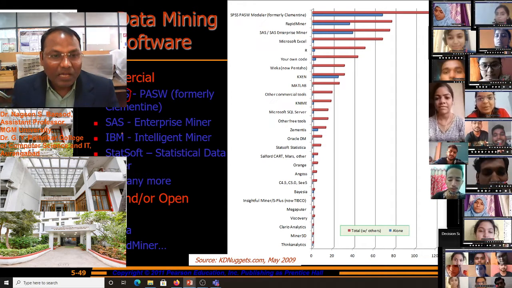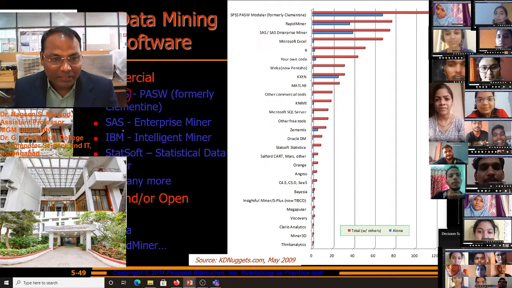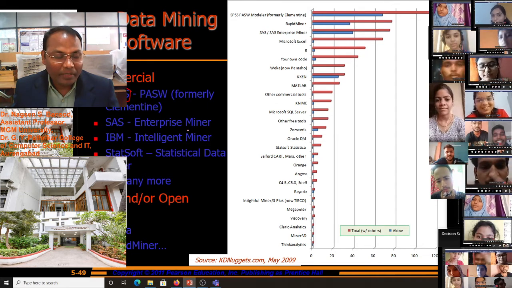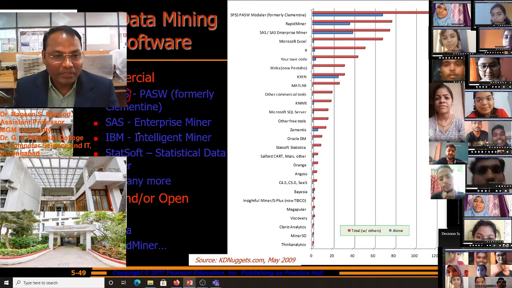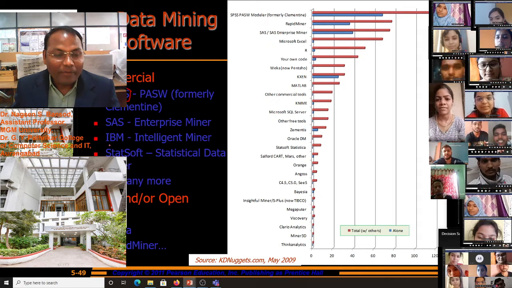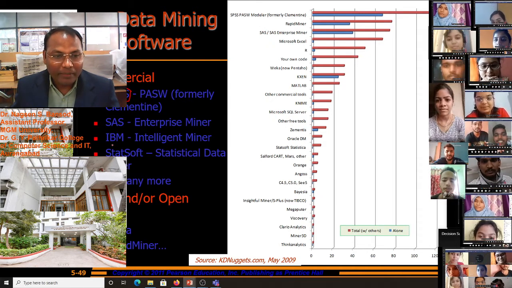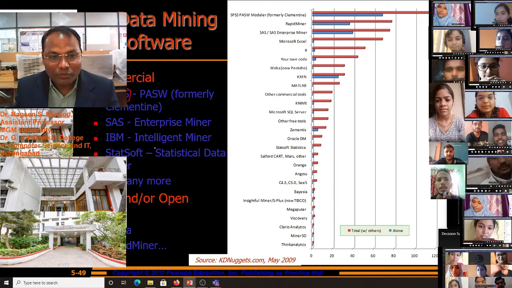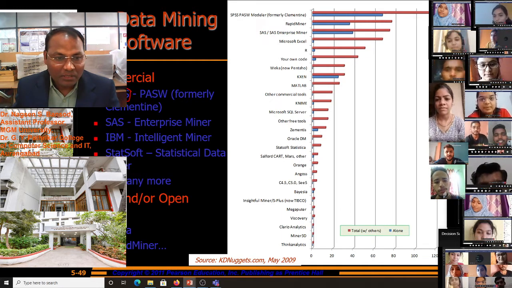SAS is also statistical analysis software, which is used in enterprises, as well as IBM. IBM is International Business Machines, which is also used for analysis purposes.